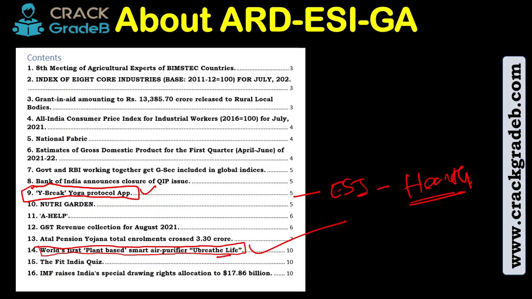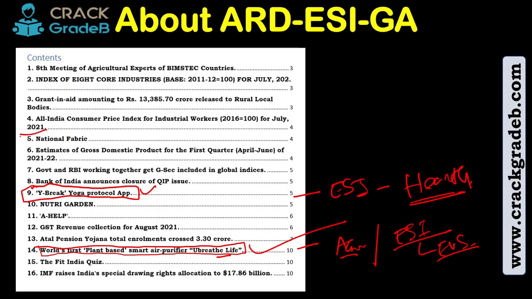You Breathe Life. But what if I relate this to agriculture? Because it is plant-based, I can relate it to agriculture. What if I relate this to ESI, environment? An air purifier means something related to the environment. So see, all the information is interconnected, right? All the information is interconnected. It is just the outlook.